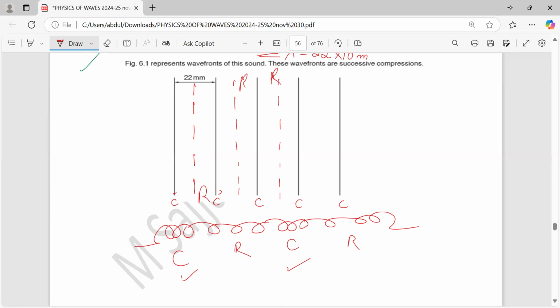It means these vertical lines are the compressions. They want us to draw the rarefactions using dotted lines. So rarefactions will be between two compressions, like a trough is between two crests, or a crest is between two troughs. Similarly, compressions will be between two rarefactions, and rarefactions will be between two compressions.